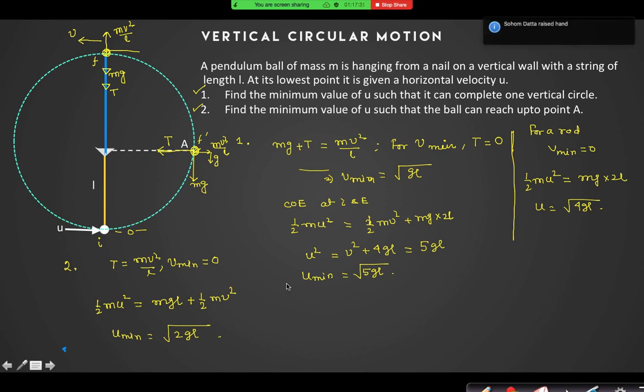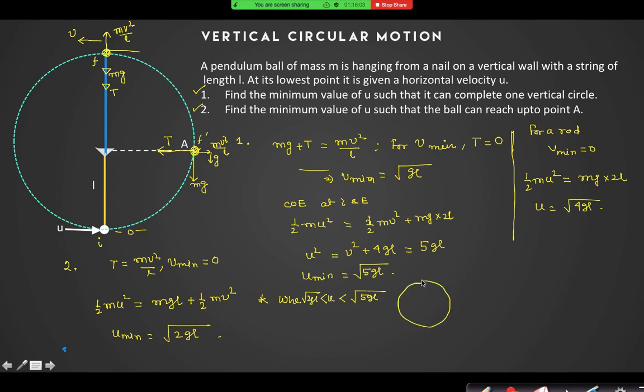Now tell me what will happen when u is less than root 5gl but greater than root 2gl. See, it will cover an obtuse angle. After that, it will follow a projectile. Yes, sir. So the string will go slack.